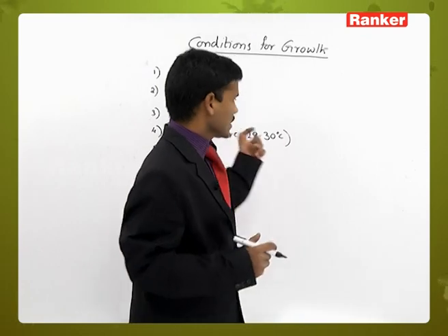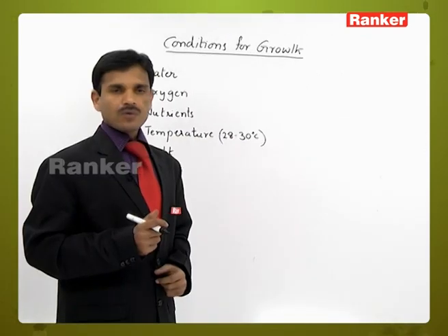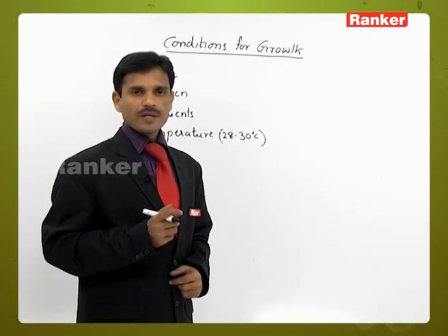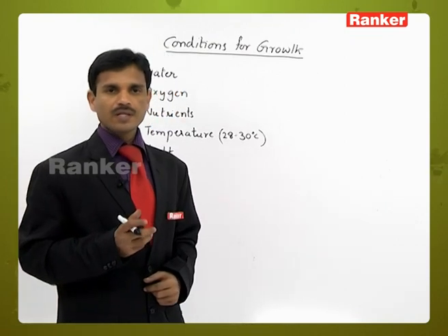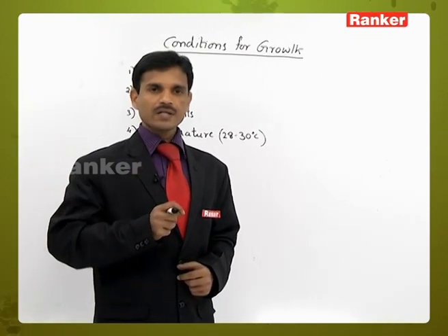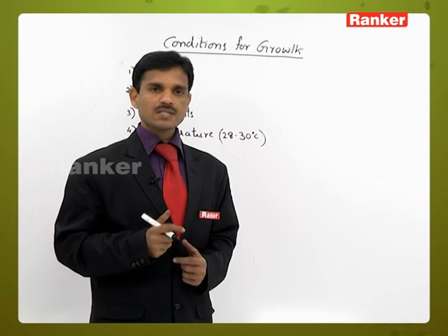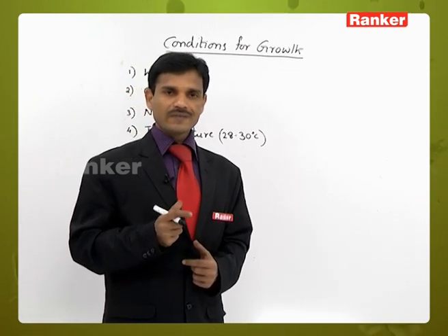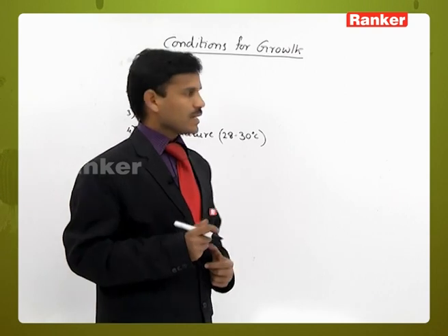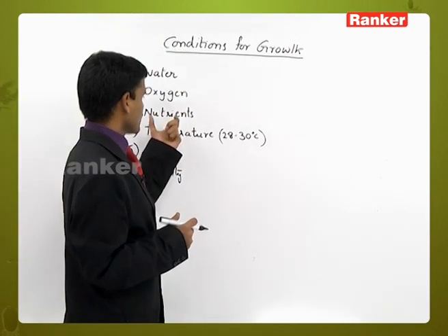Next, nutrients. Macro and micronutrients are important for the growth. The enzymes are activated in the presence of water, and for the activation of enzymes, some inorganic or organic nutrients are important.